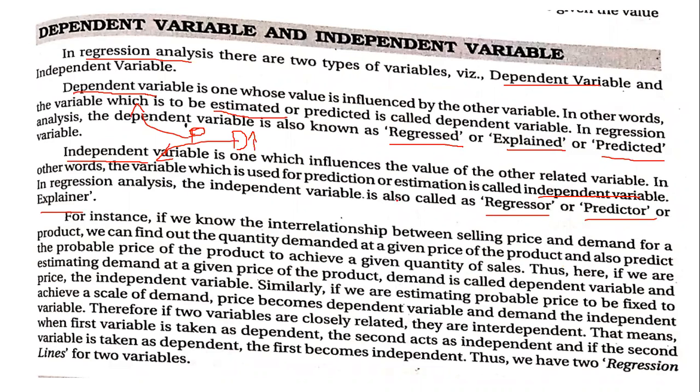Here it is regressed, here it is regressor, here it is explained, here it is explainer, and here it is predicted, predictor. So these are dependent and independent variables. Understood dependent and independent variables? Any doubt in this?